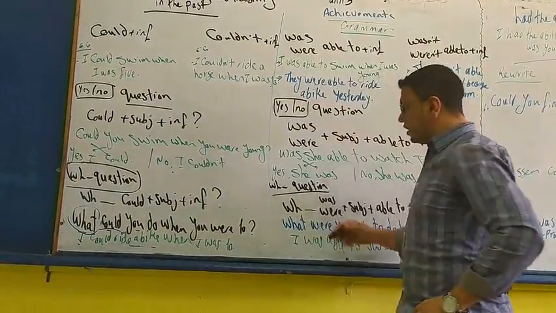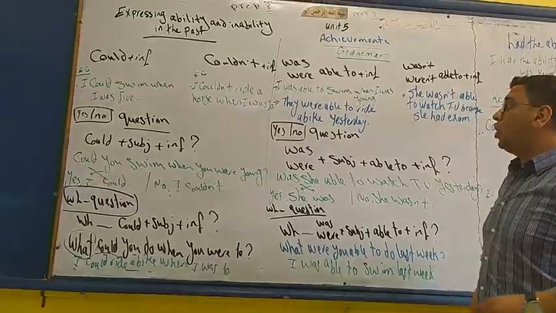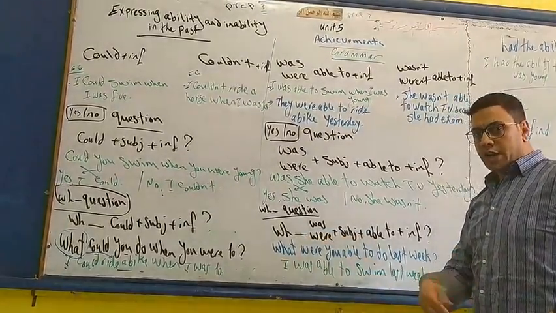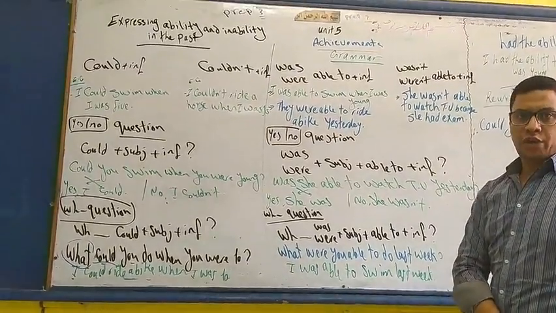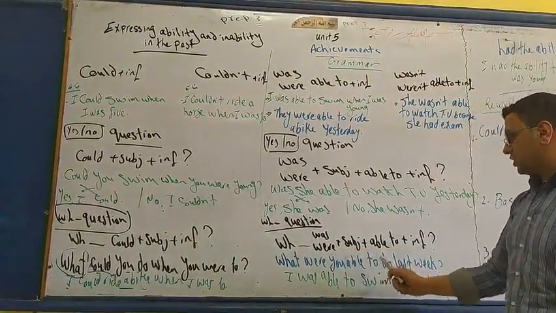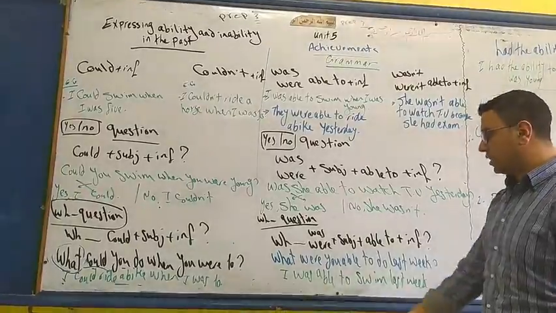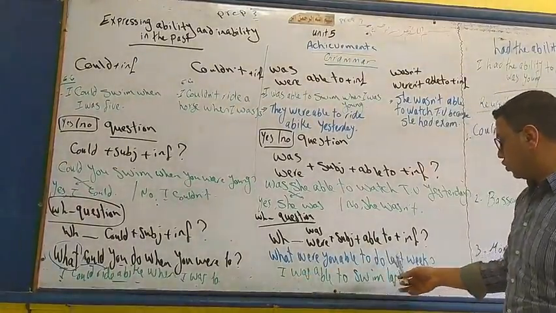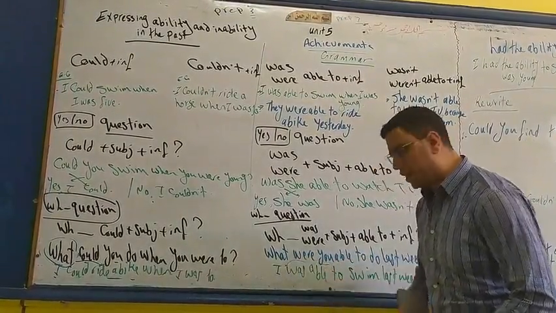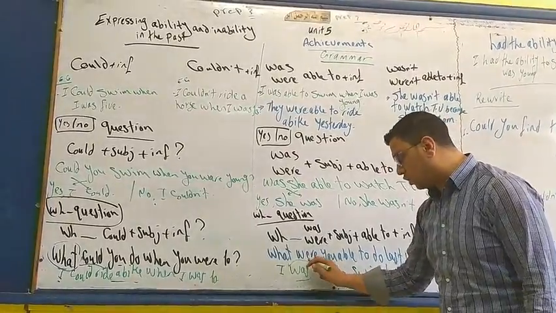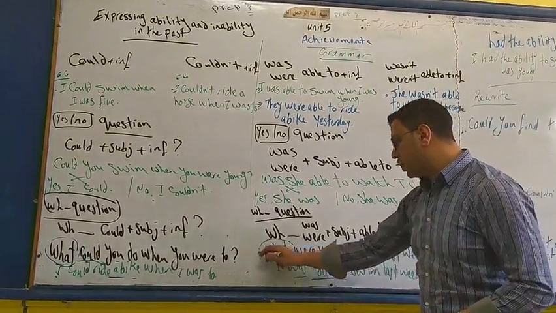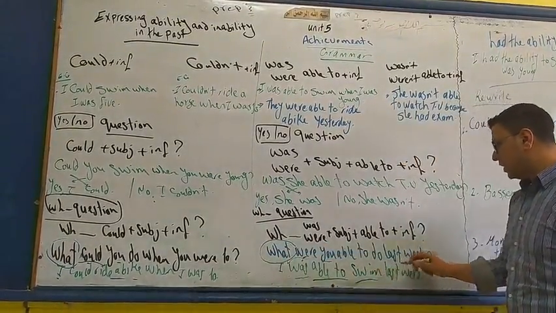Here is the WH question with was or were able to. I start with the WH word, where, who, why, when, what, anything. Then was or were, the helping verb, then the subject, then able to, then the infinitive. For example, what were you able to do last week? I start with the subject. You becomes I, and take care: I takes was, not were. I was able to, and the thing that I'm asking about, swim last week.